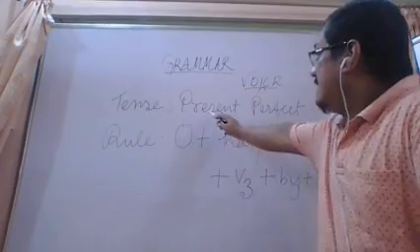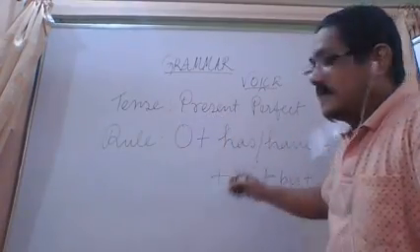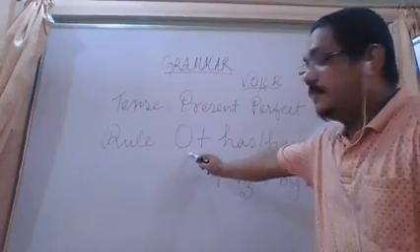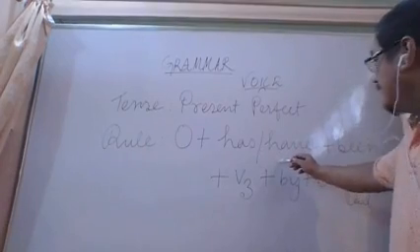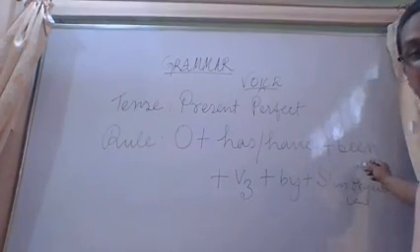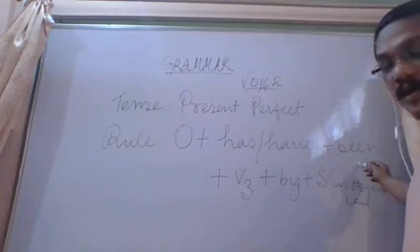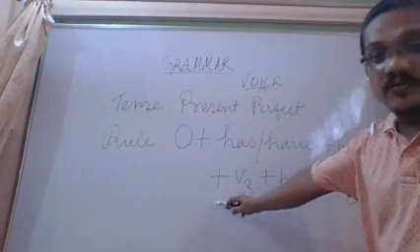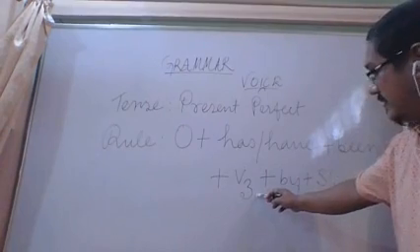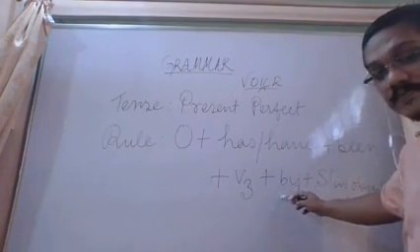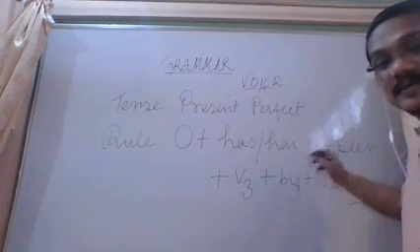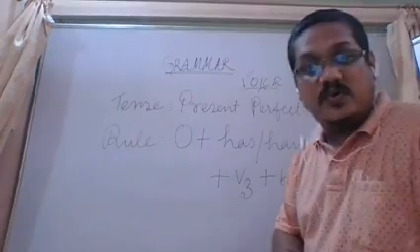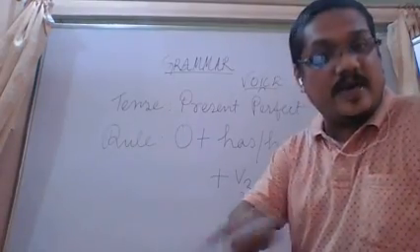Okay, so tense is present perfect tense. Then the rule is object followed by has or have, then followed by been, B-E-E-N. Okay, been, then followed by V3, and then by, and at last it is followed by subject. But the subject, as I told you earlier, must be in objective case.